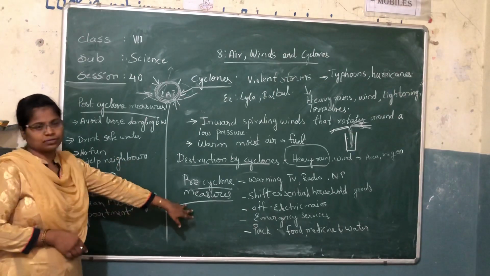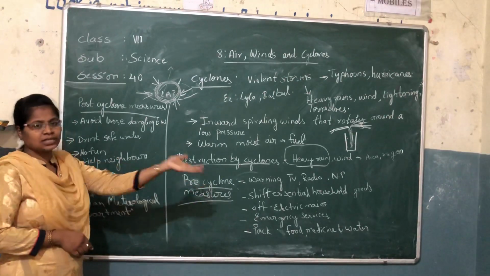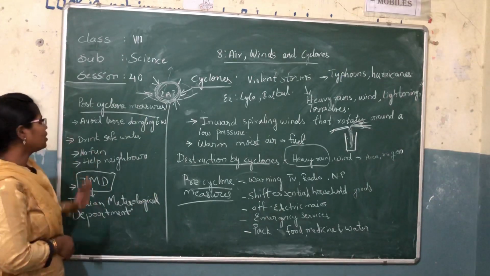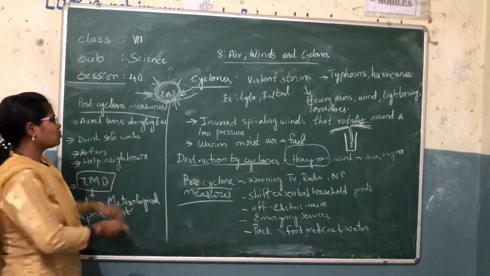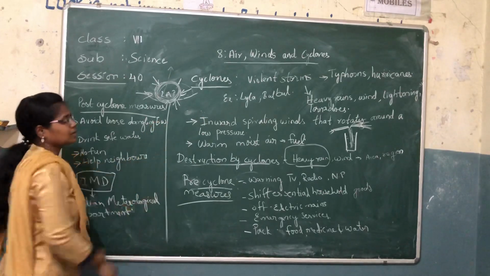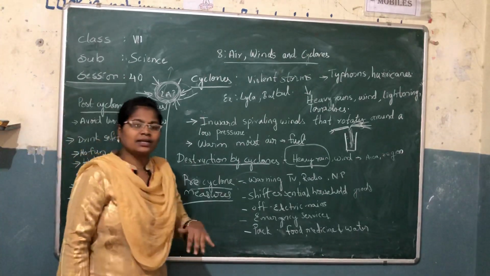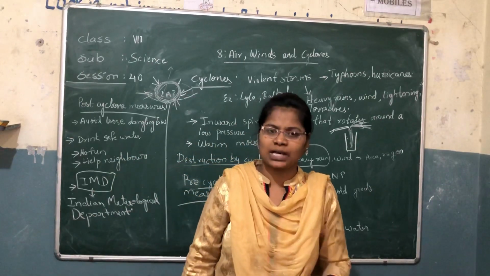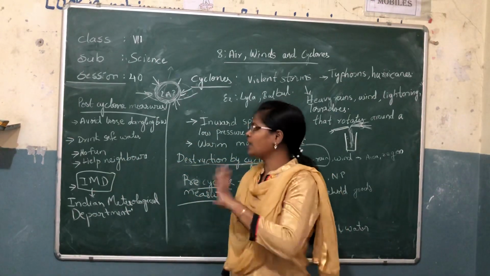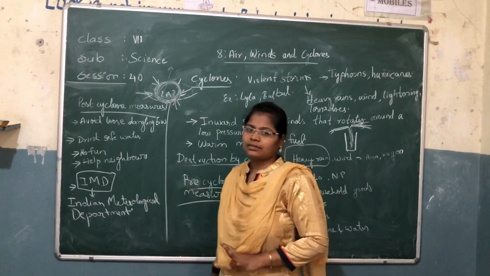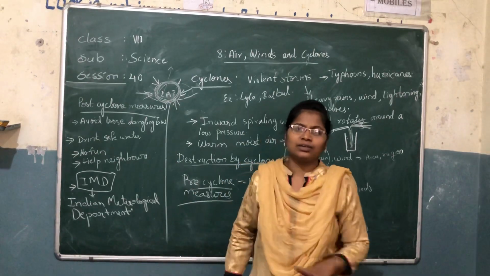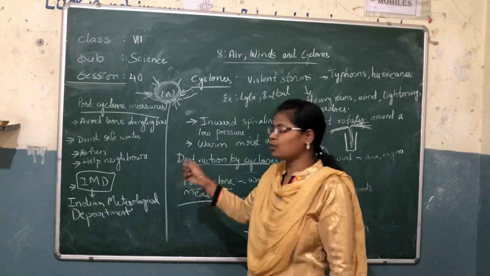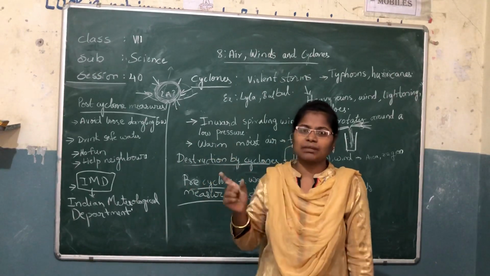These are the pre-cyclone measures. Then, after the cyclone has occurred, what you have to do? Avoid loose dangling electric wires. Many transformers will fall down, so don't go near them. Don't touch them. Be careful of the wires. And second, don't drink whatever water you get. You have to find good water, otherwise that water will get contaminated.